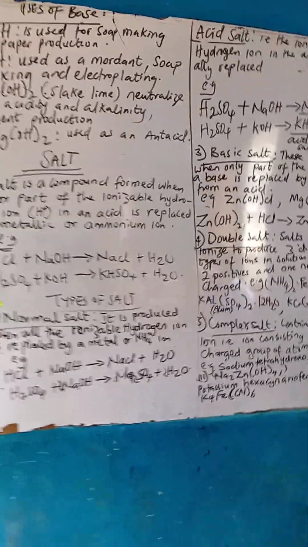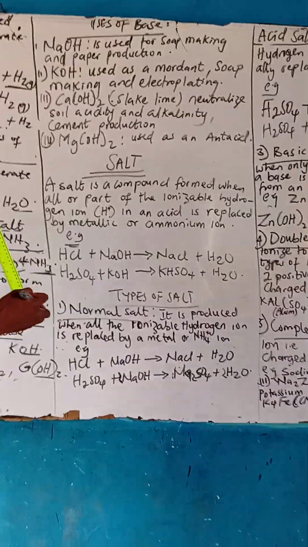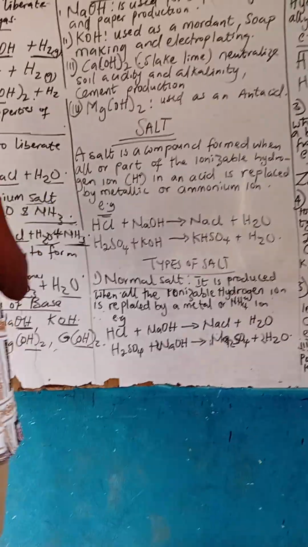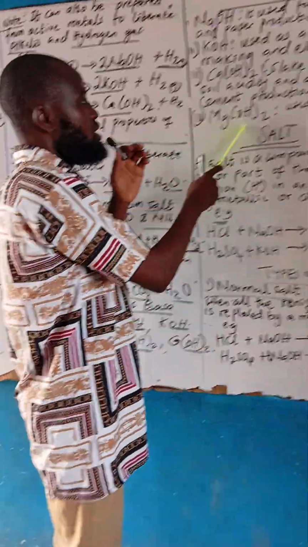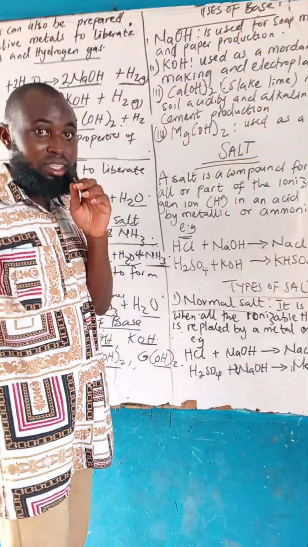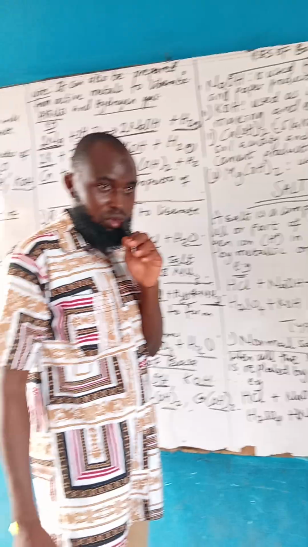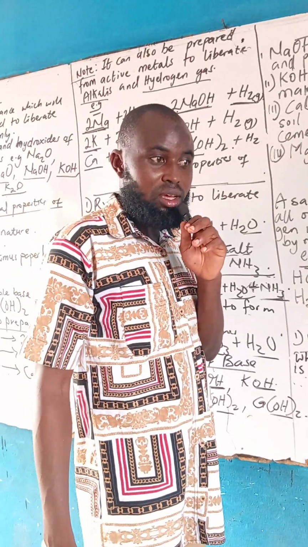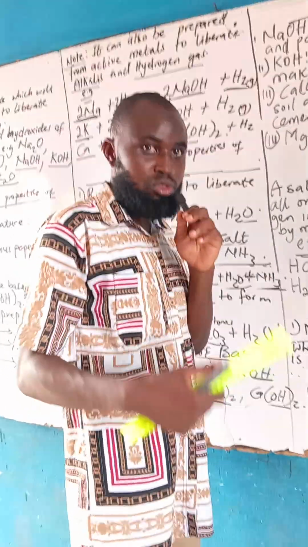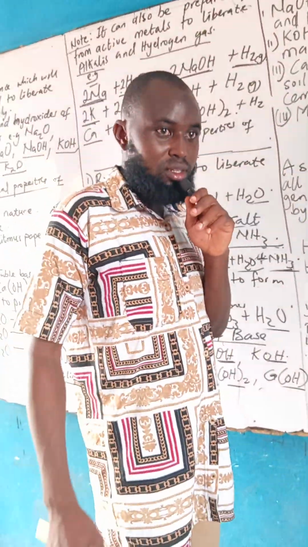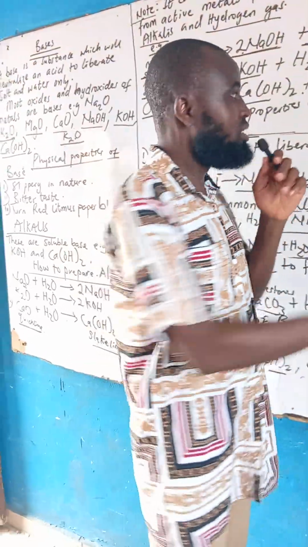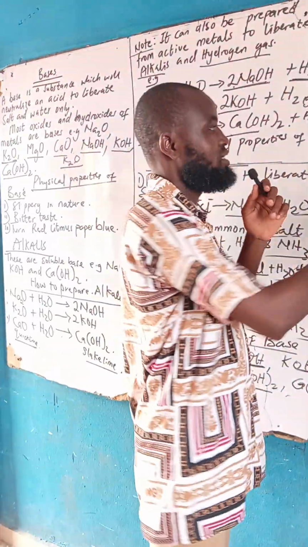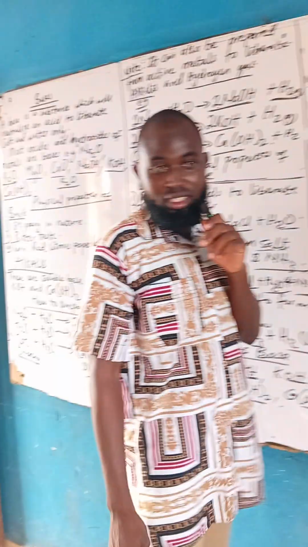Now, uses of bases. Most of the bases are used for soap making. Basically, this one is used as an antacid. Have you seen antacid before? You have seen that white thing that people take when they are having ulcer, Milk of Magnesia. It's alkaline in nature.